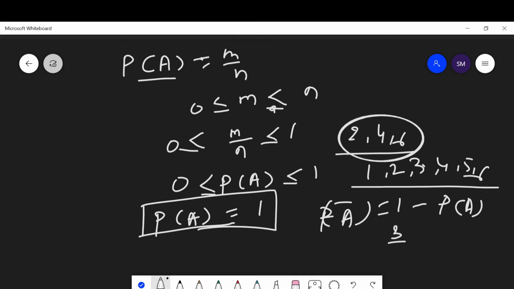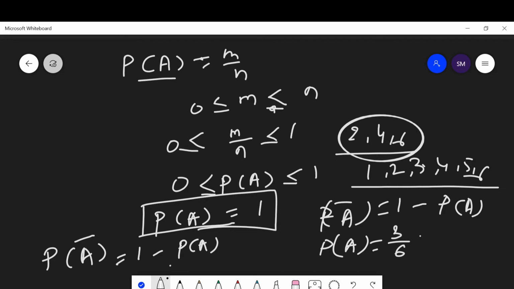Then 3 out of 6 is the probability of getting even numbers. P of A is equal to 3 upon 6. This means the probability of not getting even numbers, P of A dash, is equal to 1 minus the probability of A, which is 1 minus 3 upon 6, which is also 3 upon 6.